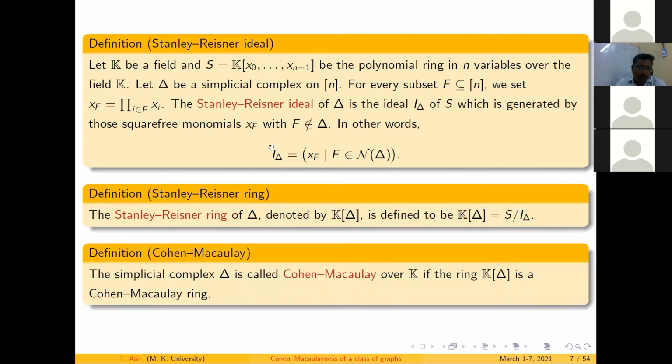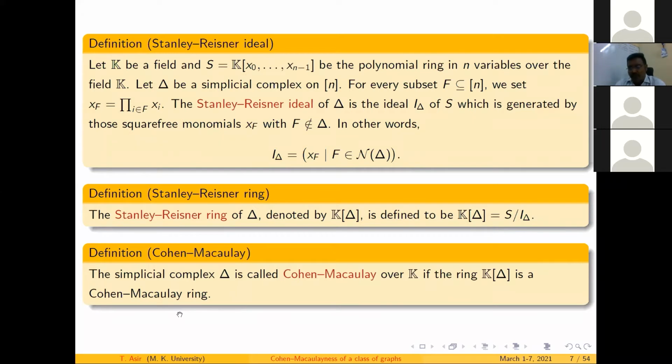Now I move on to what Cohen-Macaulay means in terms of a simplicial complex. A simplicial complex delta is called Cohen-Macaulay over a field K if the ring K[delta] is a Cohen-Macaulay ring. So we have Stanley-Reisner rings: in a similar way, for each simplicial complex, I can associate a Stanley-Reisner ring.